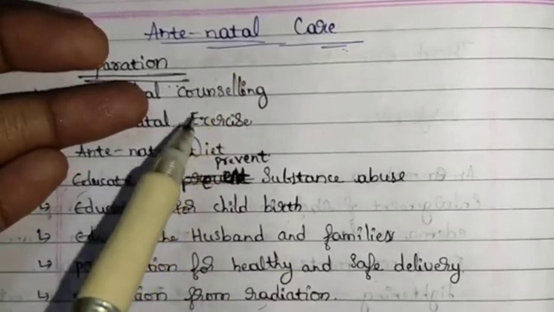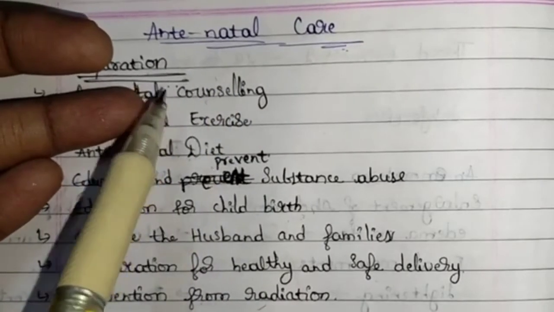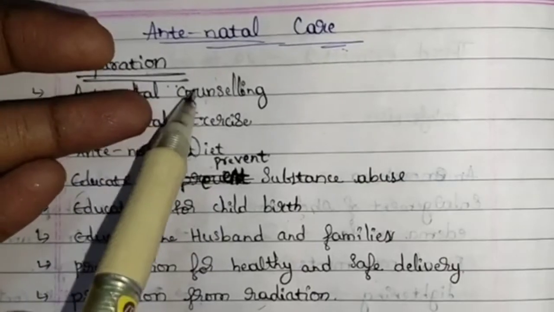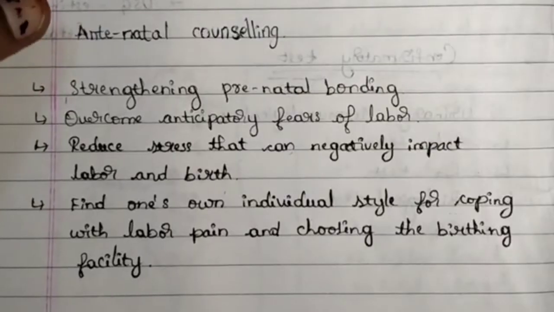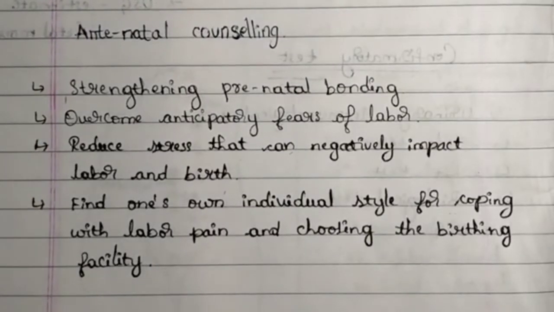The first three are very important, that is counseling, exercise and diet. We will see these three in detail. First, antenatal counseling. In counseling, these four things are main.